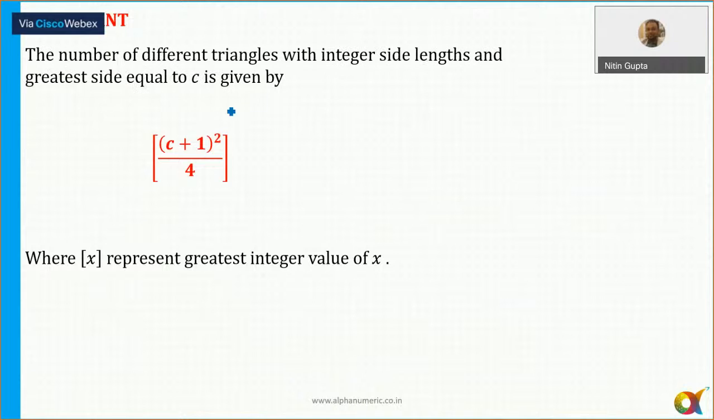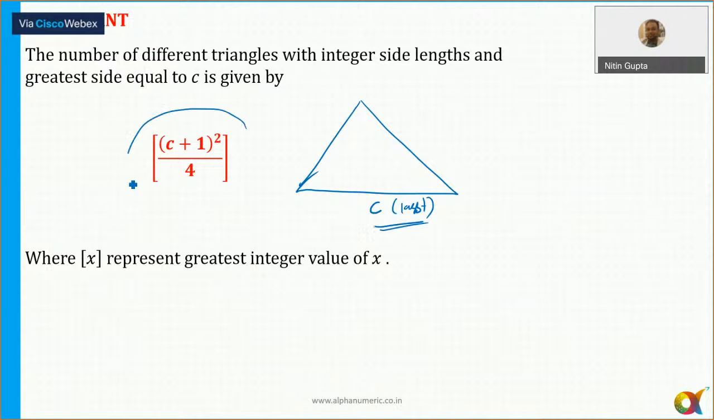Now, the number of different triangles with integer side length and the greatest side equal to c. Here the largest side is c, and it is an integer. Until now the perimeter was given, but now the largest side of the triangle is given. So if the largest side is given, you can use this formula to find the total number of triangles here. If the remaining two sides are a and b, then in that case it means this formula, with less than or equal to also possible, remember. Okay, a and b less than or equal to, so we can use it.